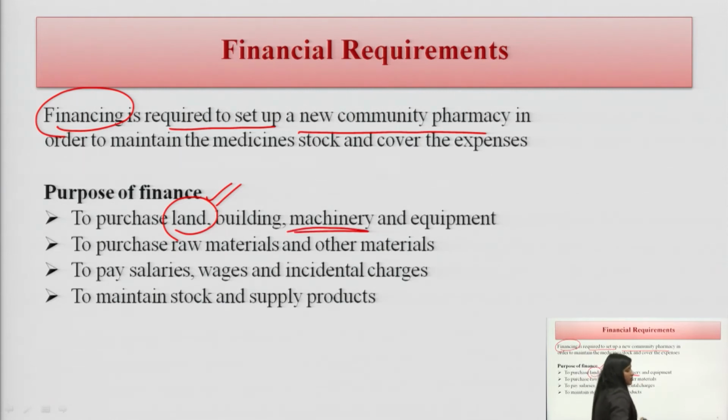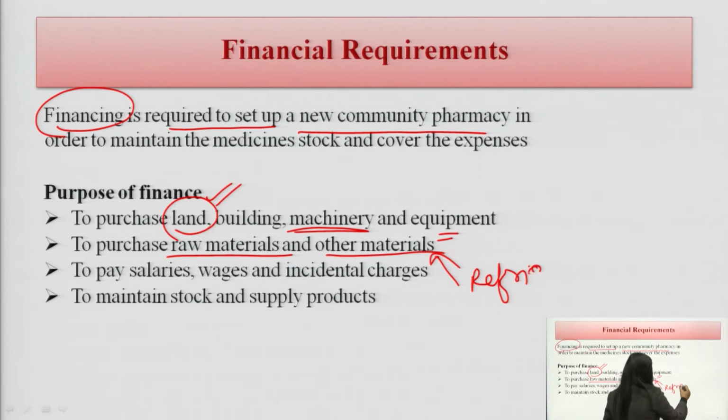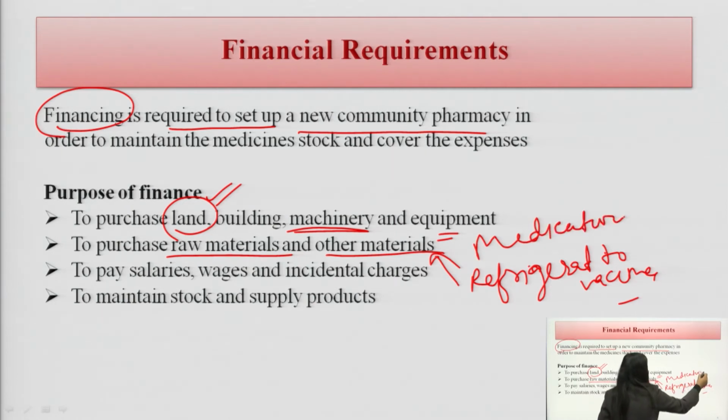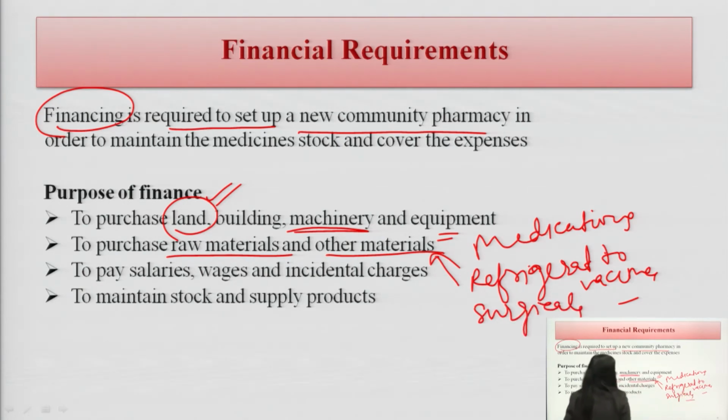Then some machinery and equipment are required to manage the pharmacy. Then there are raw materials and other materials, and some surgical equipment which need to be handled by the community pharmacy. A refrigerator could be the equipment to store vaccines and also some medications. There are some surgical equipments. For all these materials we need some finance.